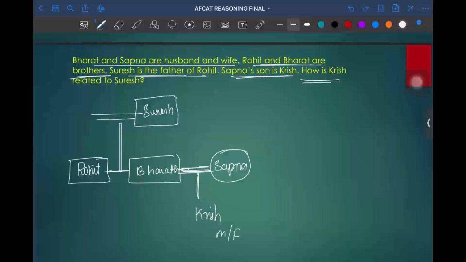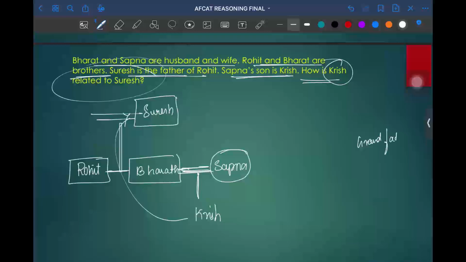So how is Krish related to Suresh? That is the question. Grandfather, yes. Here they have mentioned Sapna's son.